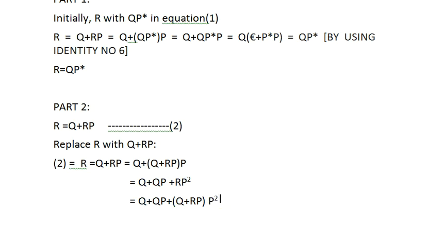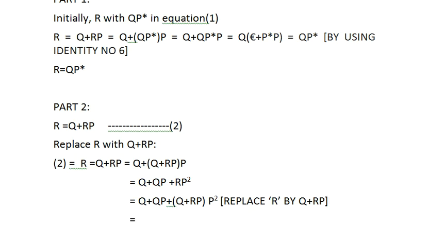So here you can write it down in brackets, replace r by q plus rp, clear? So this is how I have done.